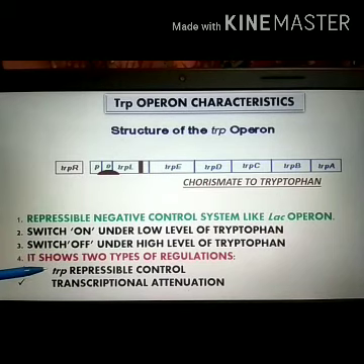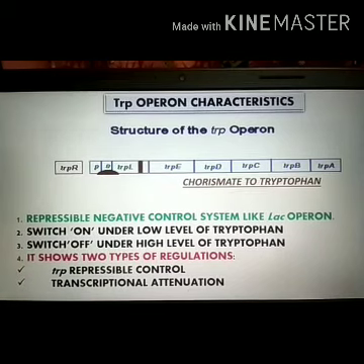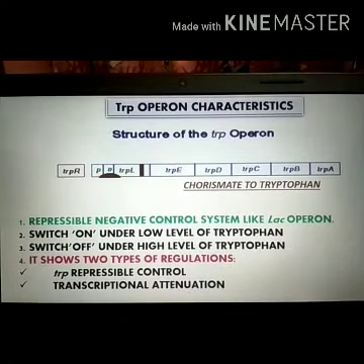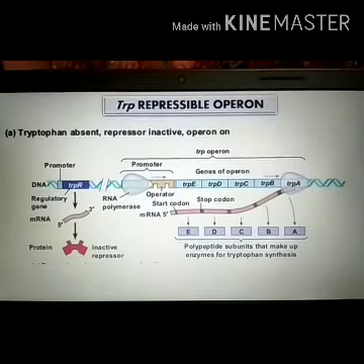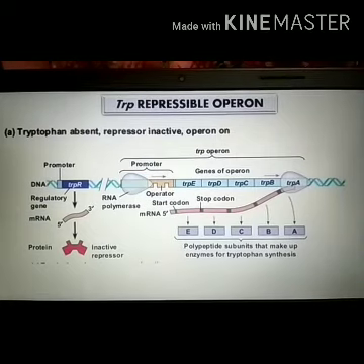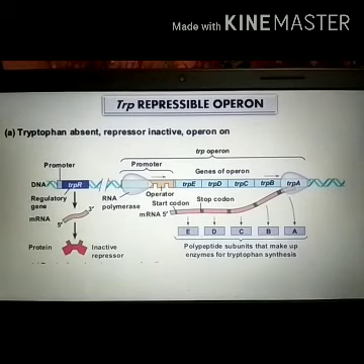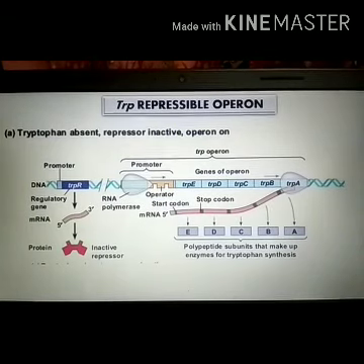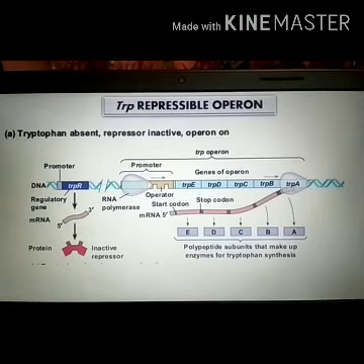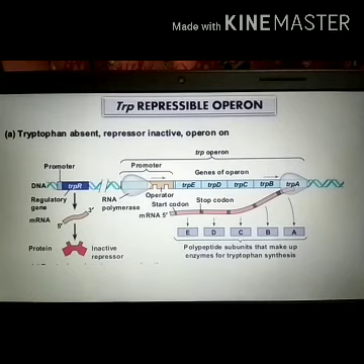One is tryptophan repressible control and another is transcriptional attenuation. So what is the tryptophan repressible operon? When the tryptophan level is very low, we know that the bacteria can synthesize its amino acid like tryptophan if the level of that particular amino acid is low in the environment.